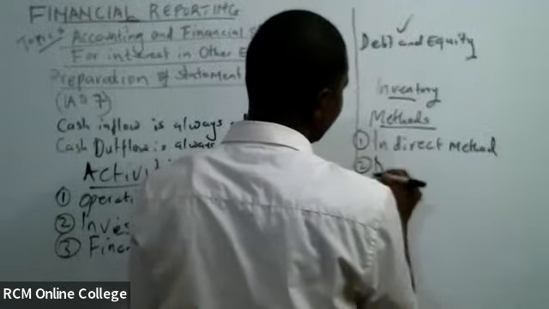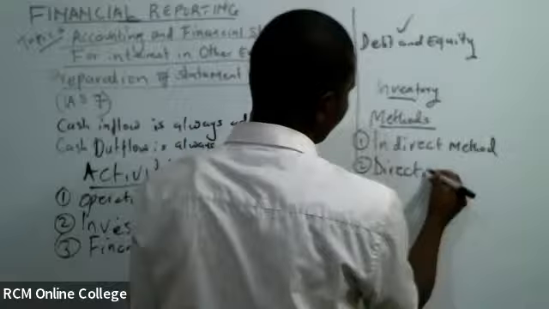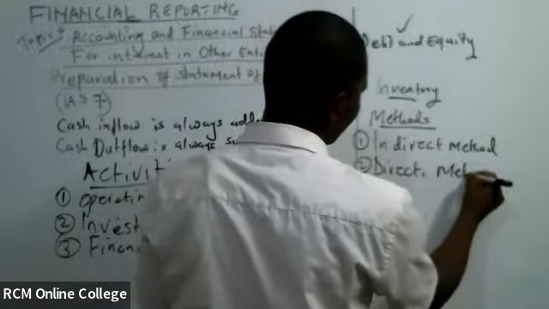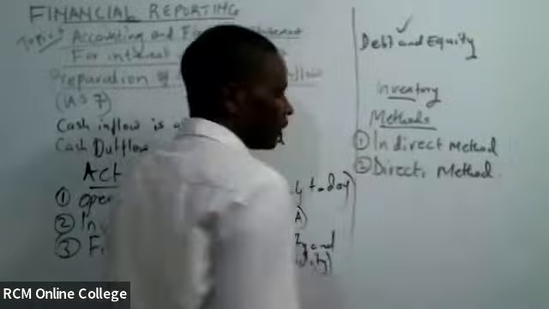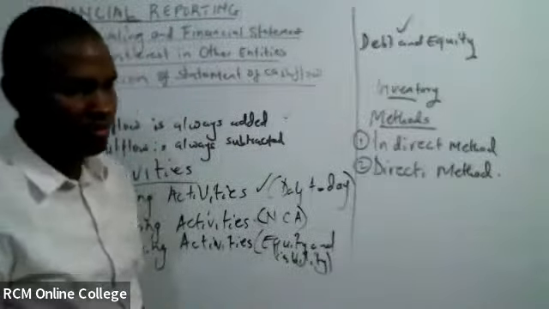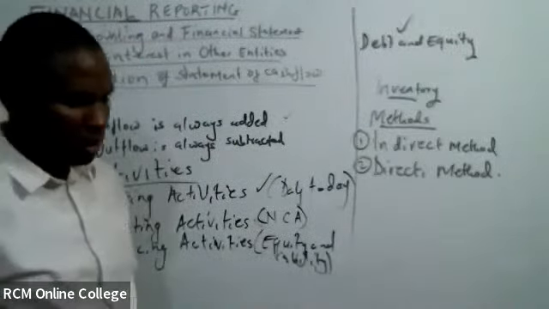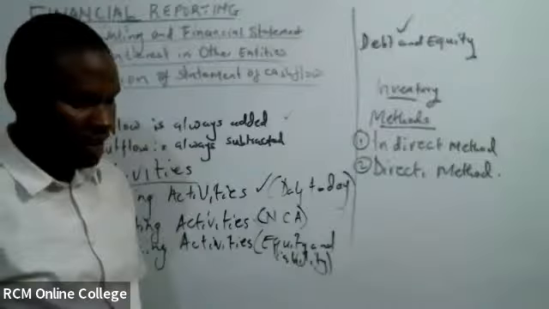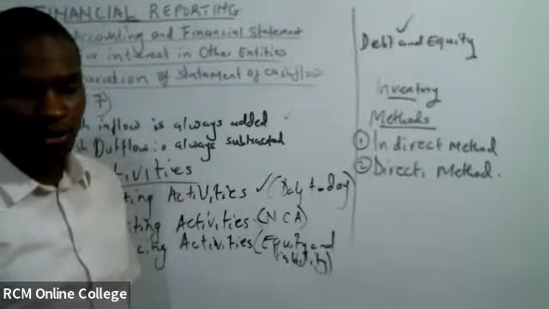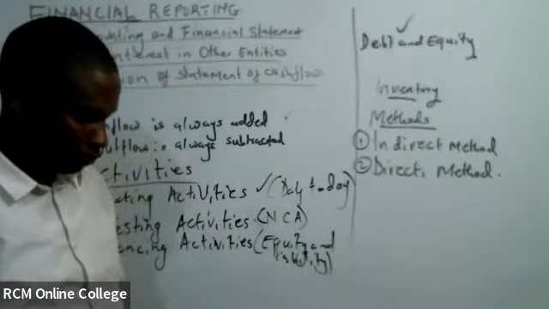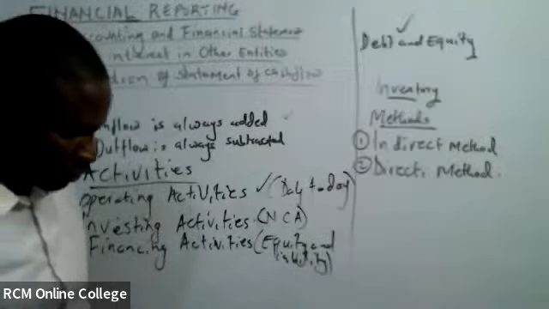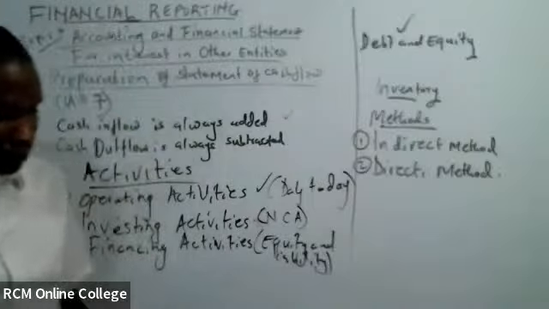Number two is the direct method. Direct method and indirect method, those are the methods that we are going to look at today.